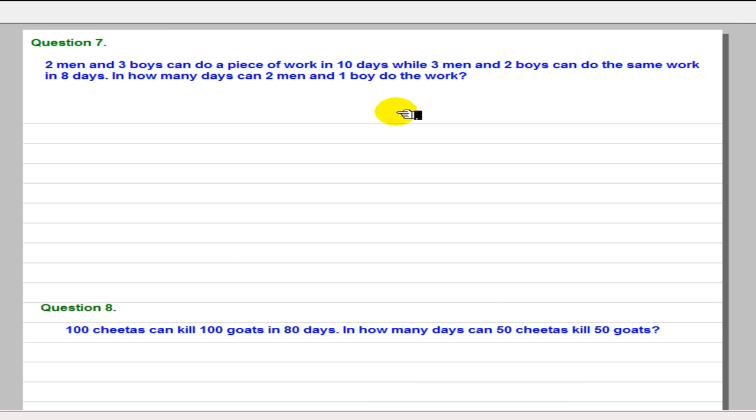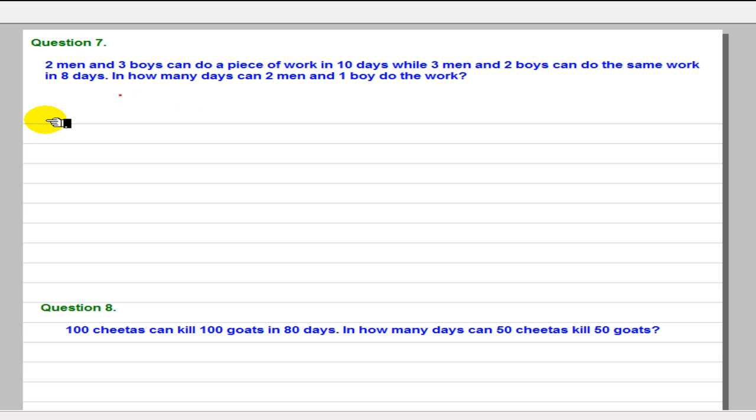So now let us come to question number 7. Question number 7 says 2 men and 3 boys can do a piece of work in 10 days, while 3 men and 2 boys can do the same work in 8 days. In how many days can 2 men and 1 boy do the work? So now we have to assume 1 boy's work and 1 man's work like this.